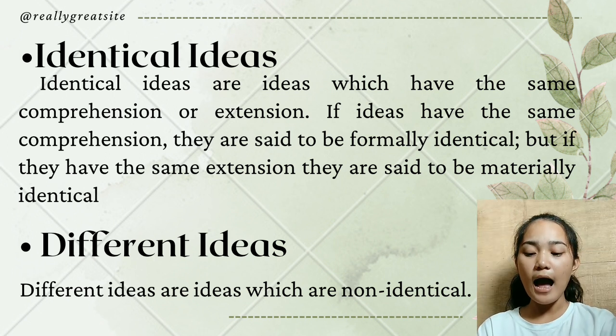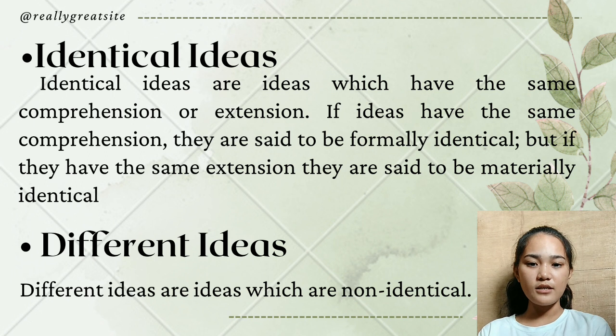For example, ideas like rational animal and man are formally identical because they have the same comprehension, while ideas like Juan de la Cruz and this Filipino are materially identical because the idea of Juan de la Cruz is generally applied to the idea of Filipino.